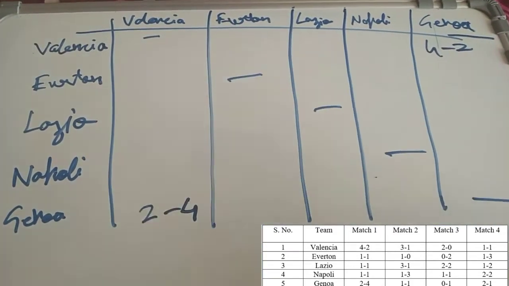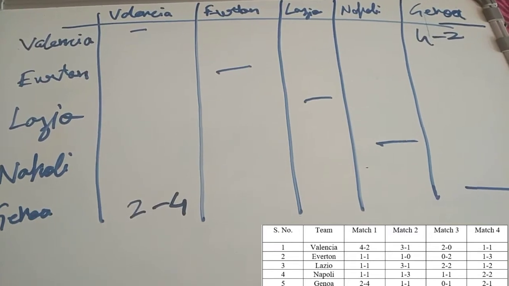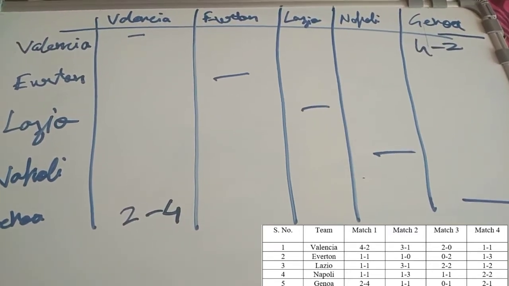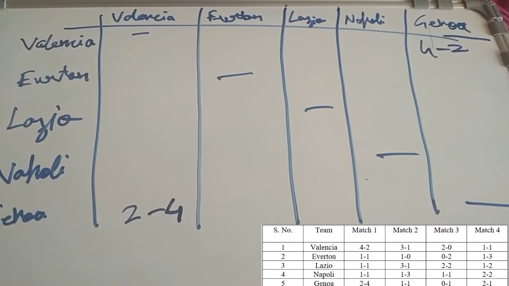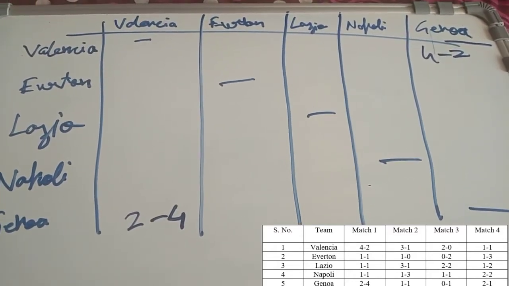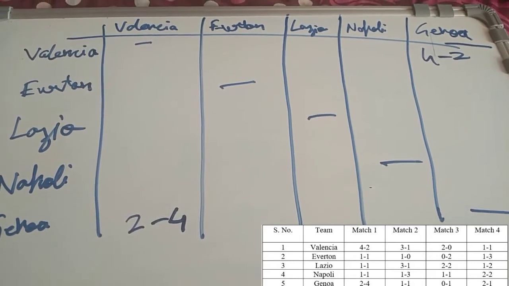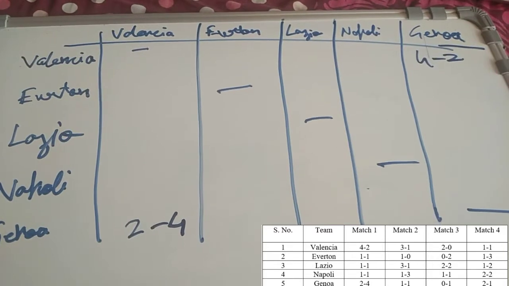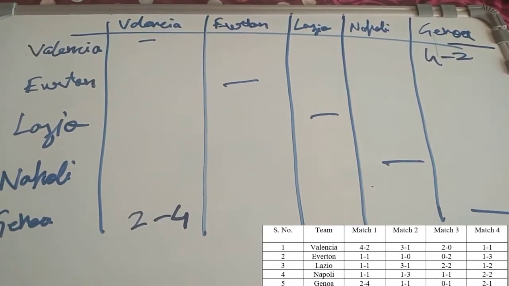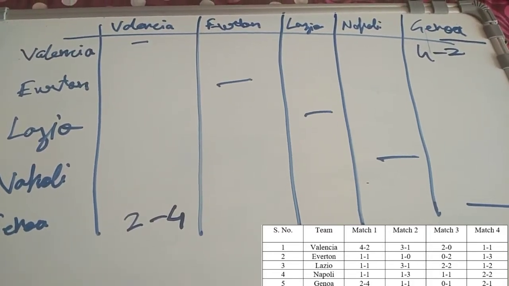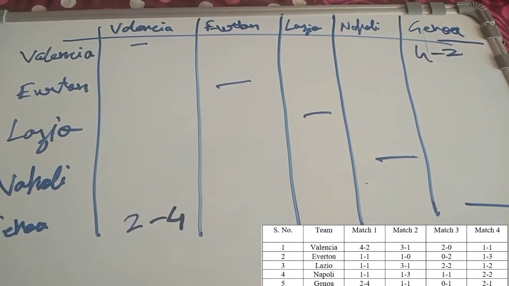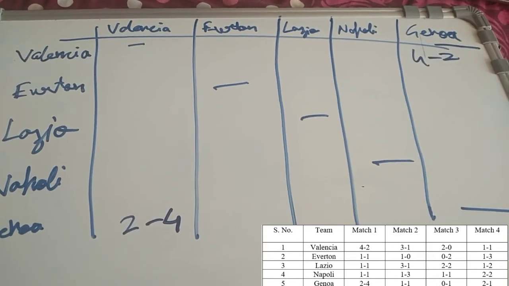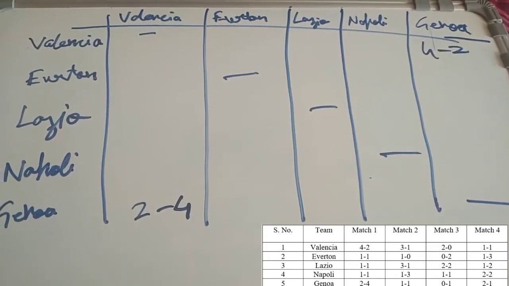Okay, so if we look at the other score lines, Valencia's 3-1 score line is its second match, so there has to be a team with a 1-3 score line. I could say Everton, there is a score line of 1-3 in Everton's row, then 1-3 in Napoli's row. So I don't know right now. So if we look at the 0-1 of Genoa, there has to be a score line of 1-0.